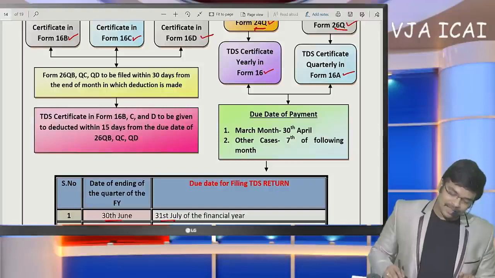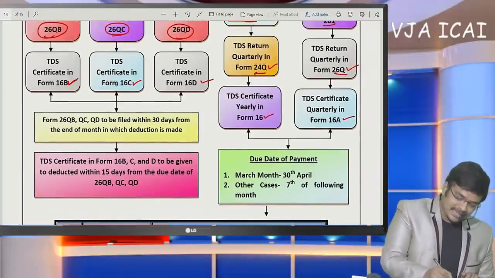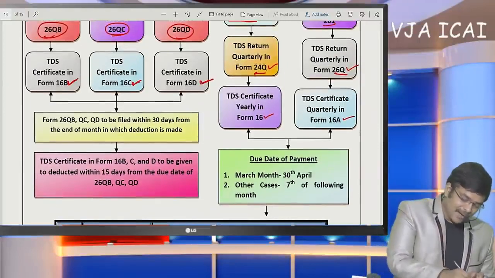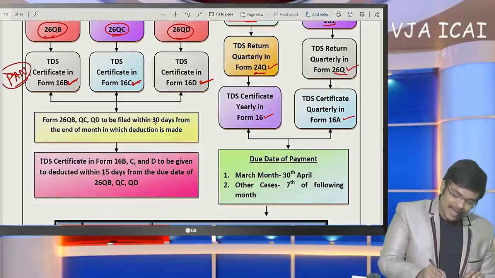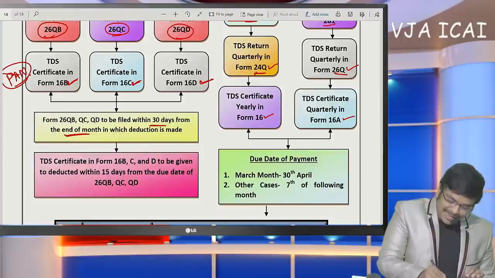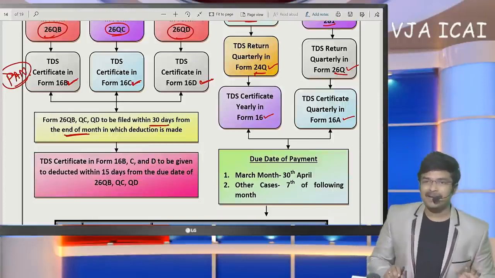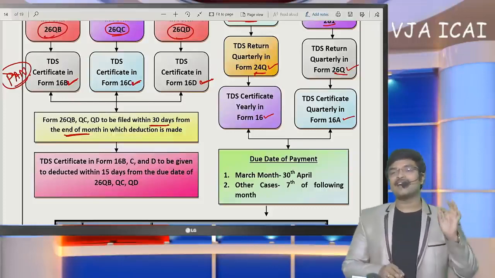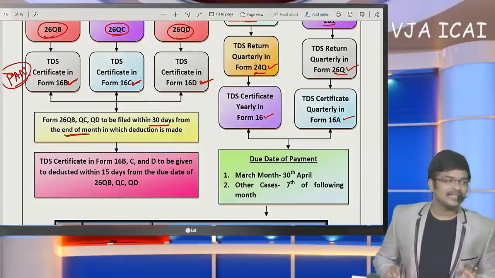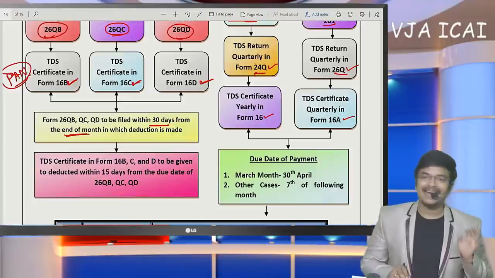But in these three cases, we are going to deposit based on our PAN number. From the end of the month, within 30 days of the next month, we need to remit it. Here, challan payment and TDS return are one and the same.